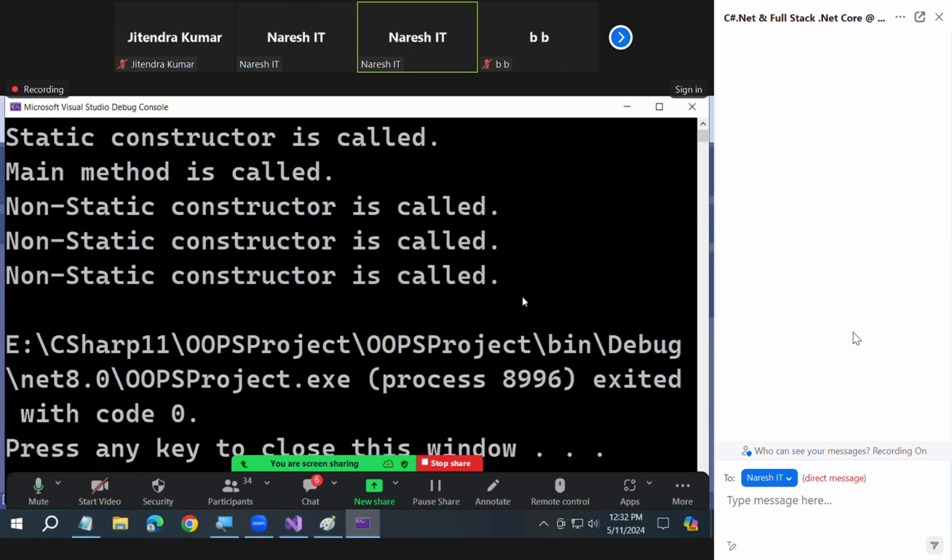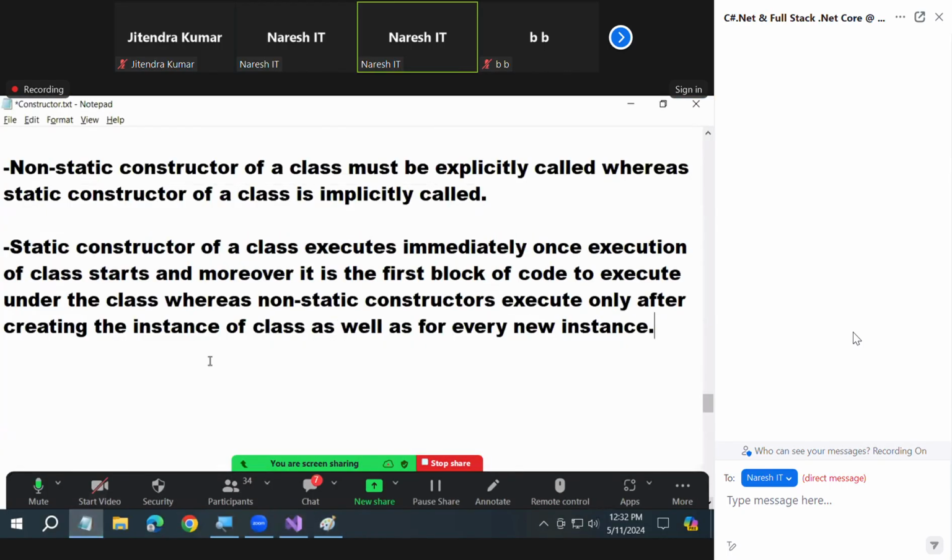Now tell me, in the life cycle of a class, how many times does a static constructor execute? One and only one. Non-static: 0 if no instances are created, and n if n instances are created. You saw that practically. Every time the static constructor executed, but the non-static did not execute. Only after creating an instance did non-static execute. One instance, one time. Two instances, two times. No instances, 0 times. But the static code always executed for you.